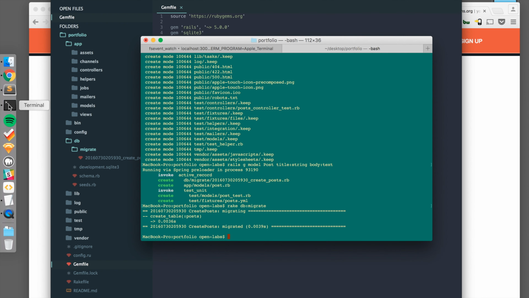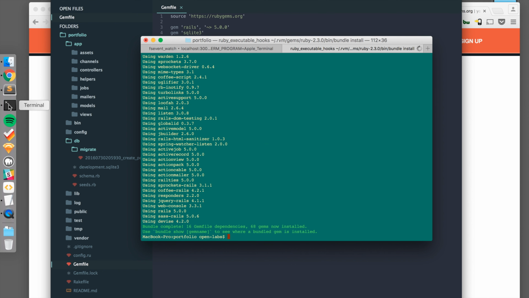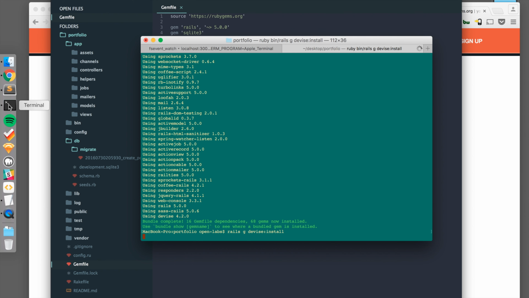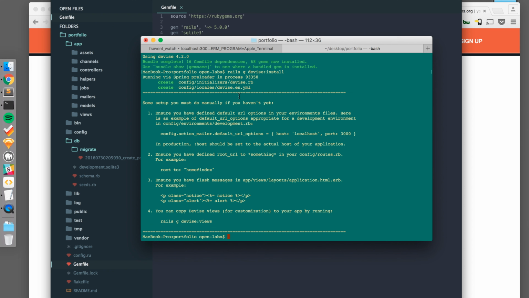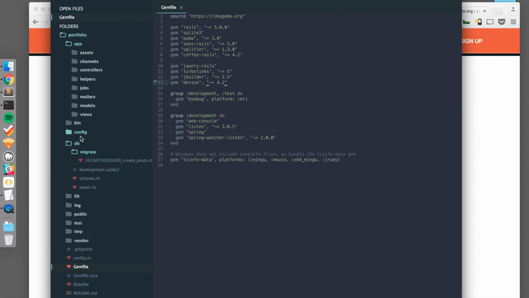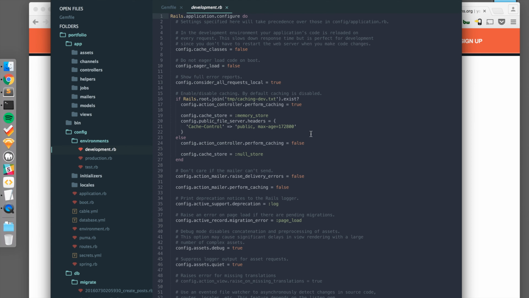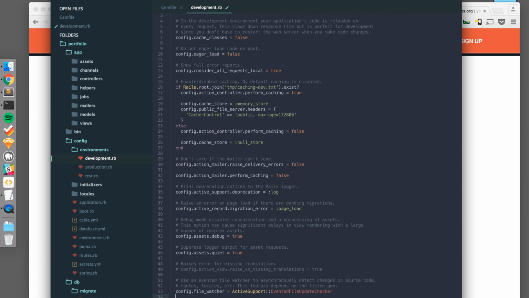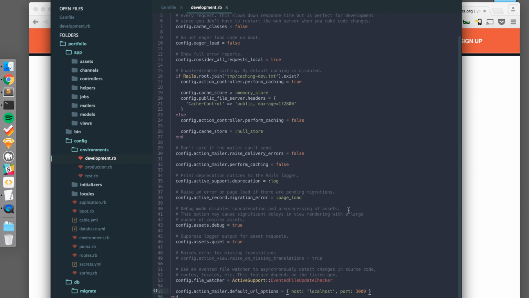So now we return to our terminal. We type in bundle install. And now rails generate devise:install. Nice. So let's follow these instructions. The first one is telling us to copy this line and to paste it in config/environments/development.rb. So let's go to config/environments/development.rb and let's go all the way to the bottom and paste that line in here and save.